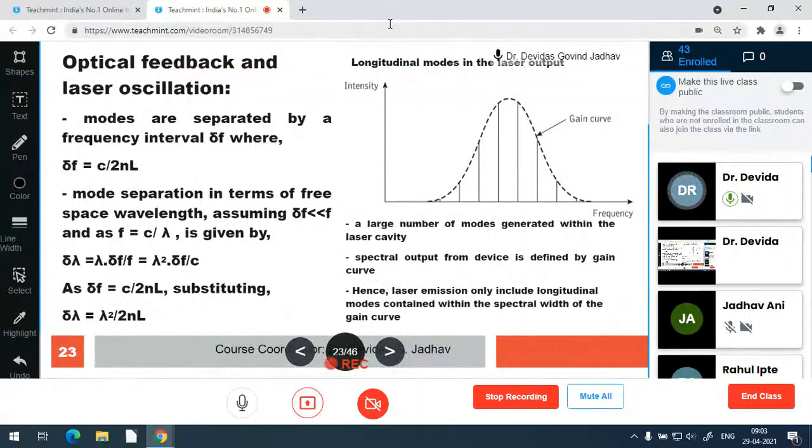So with optical feedback and laser oscillation, modes are separated by frequency interval delta f. Here delta f is c upon 2nl.